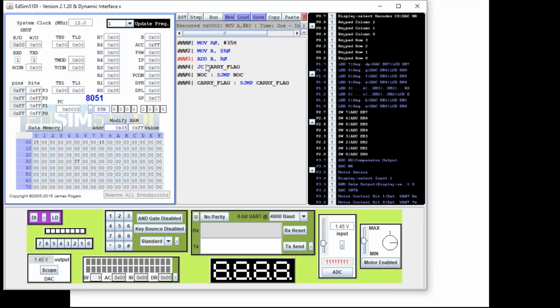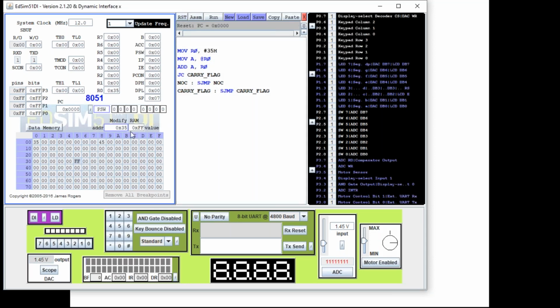Now I am going to do add A comma R0. Because the value is bigger than whatever can be held in the A register, a carry flag is set. To check whether the carry flag is set or not, I have put a jump on carry flag. So now the carry flag is set. It will go to line 8 and then stay in line 8 forever. I'll do a step. You could find that it didn't go to line 6 and it went to line 8. We'll do another demo of it.